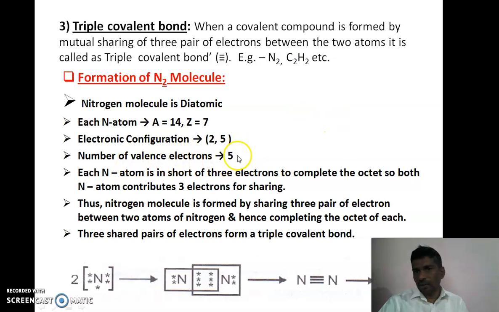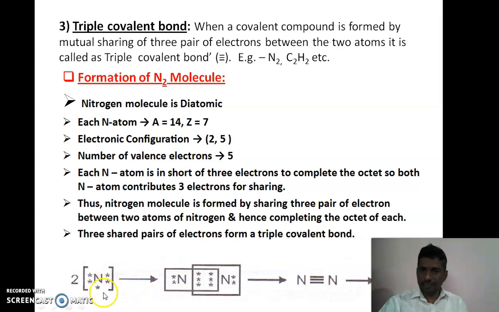Each nitrogen atom is short of 3 electrons, and so both nitrogen atoms share 3 electrons at the time of bonding. Thus, the nitrogen molecule is formed by sharing 3 pairs of electrons between the 2 nitrogen atoms, completing the octet of each, and these 3 shared pairs of electrons form the triple covalent bond.